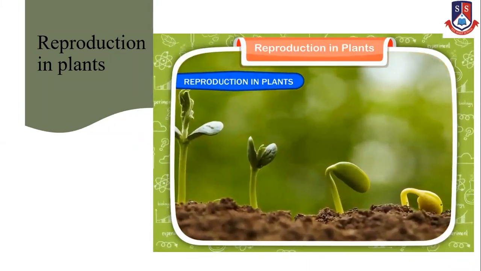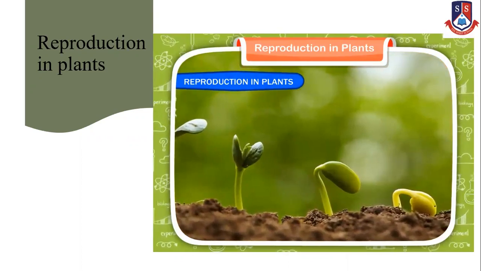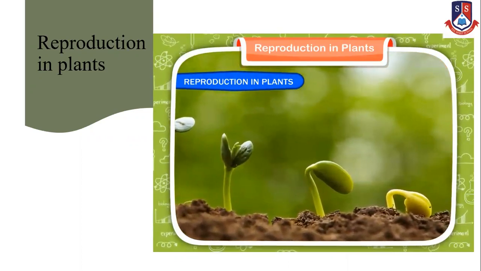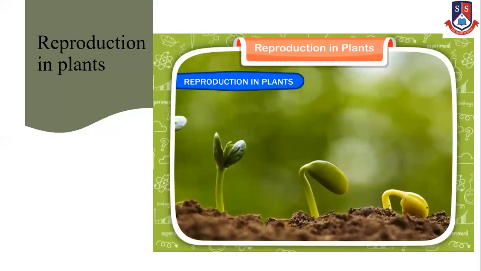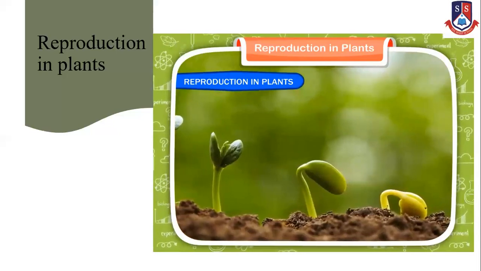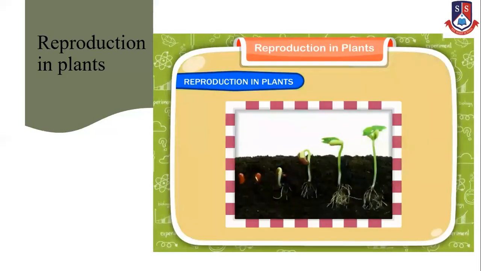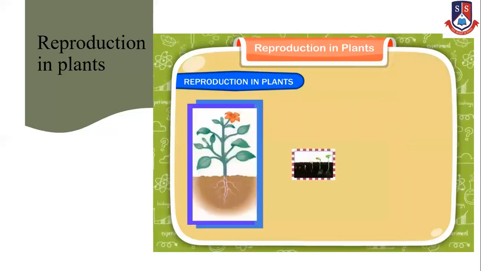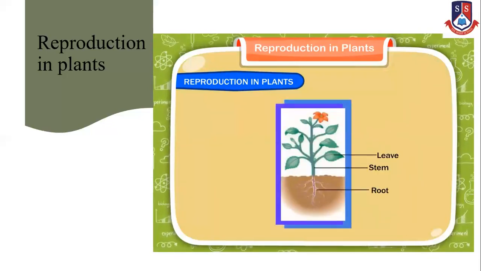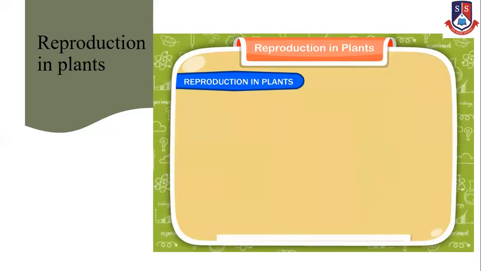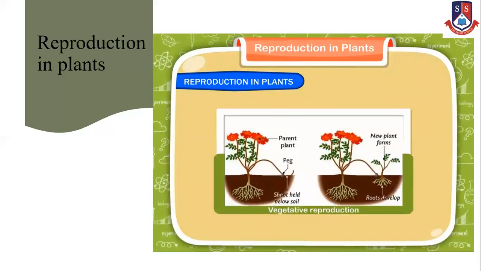Like animals and human beings, plants also reproduce to ensure the continuation of the species. They reproduce in many ways. Most of the plants grow from their seeds. There are some plants that reproduce from different parts like the roots, stems, or leaves. These plants are able to grow without seeds. The process by which the different parts of a plant grow into a new plant is called vegetative reproduction.